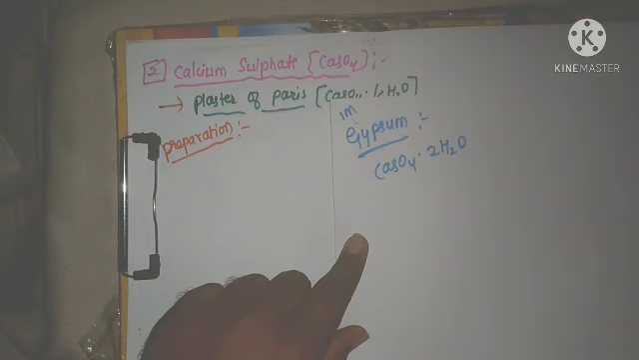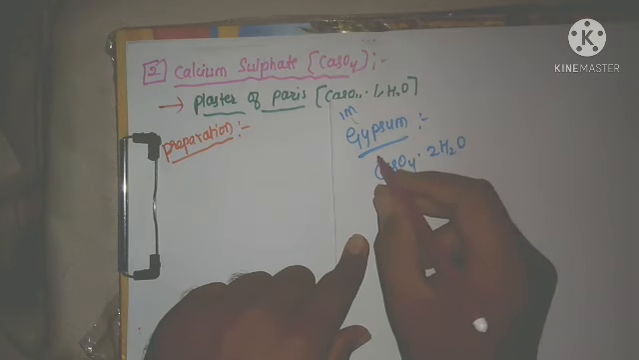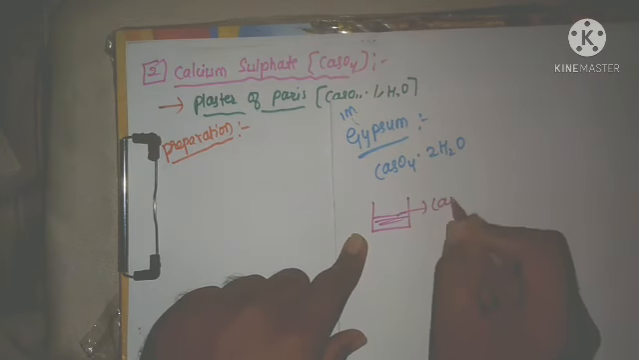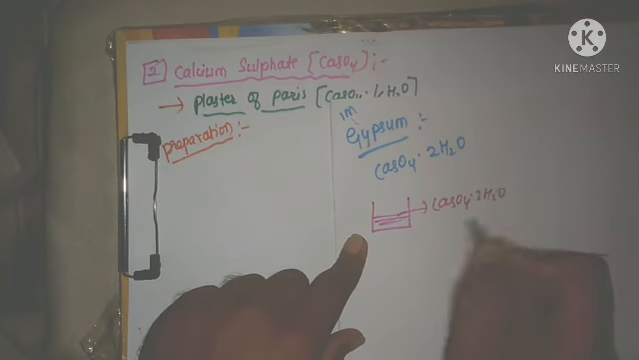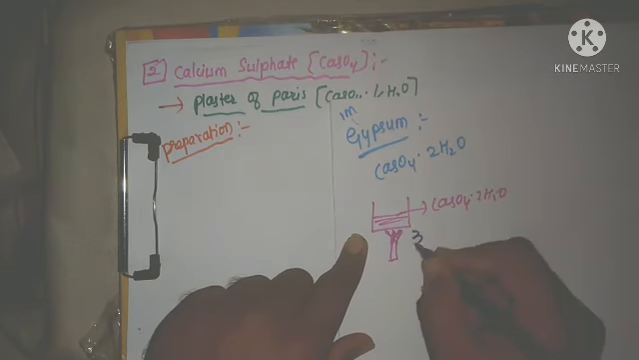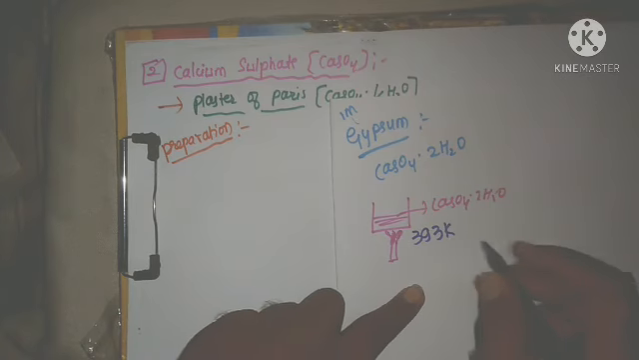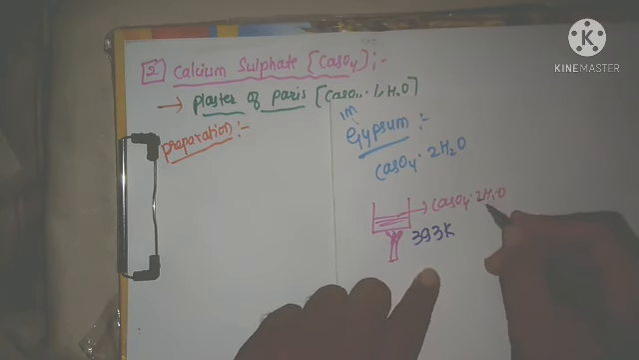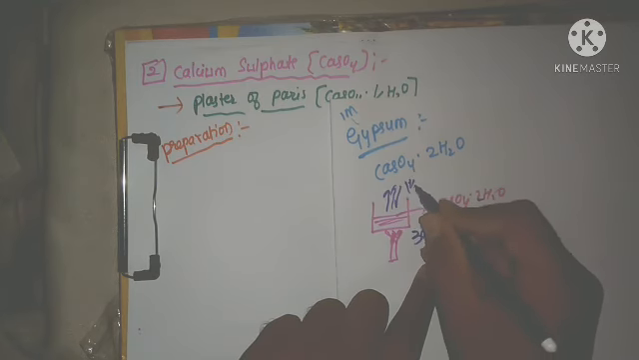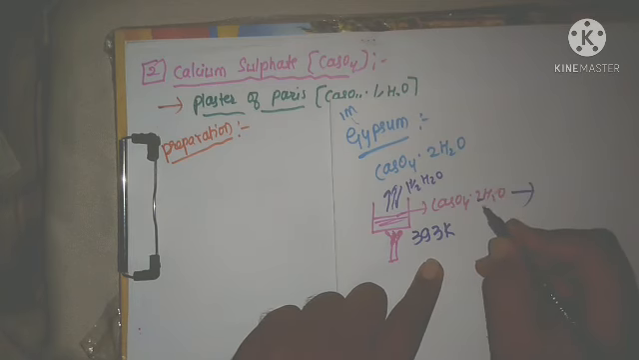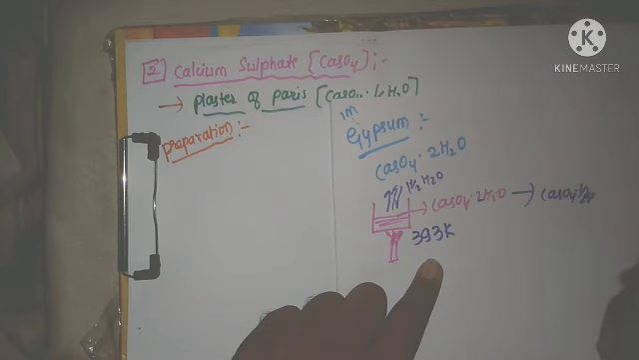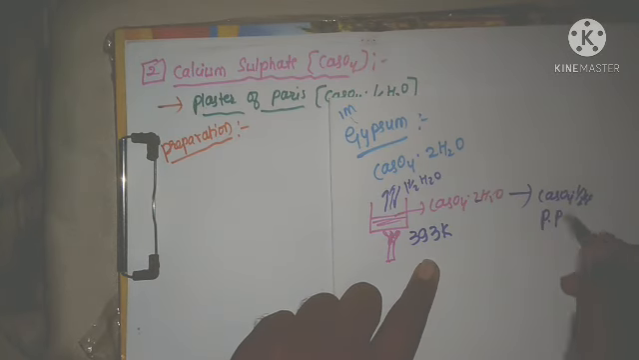It is called gypsum. When this gypsum is heated, for example, this is a beaker which is filled with the gypsum, that is CaSO4 2H2O. When it is heated at about exactly 393 Kelvin temperature, then what happens? 1.5 water molecules are evaporated from here. If you remove the 1.5 water molecules, what is left? CaSO4 half H2O. CaSO4 half H2O means plaster of Paris is obtained.